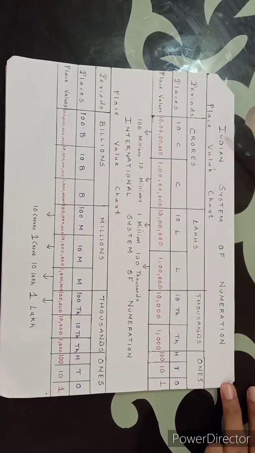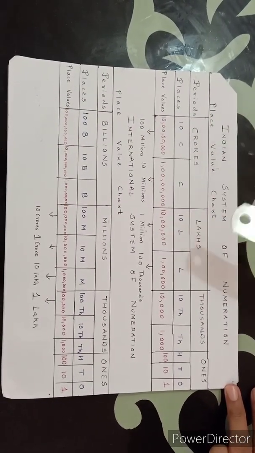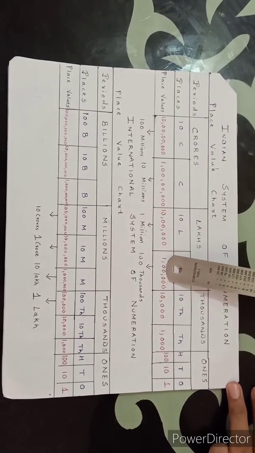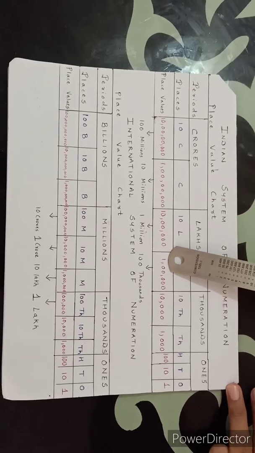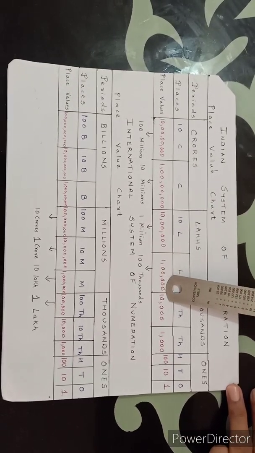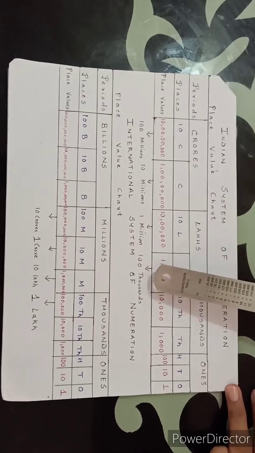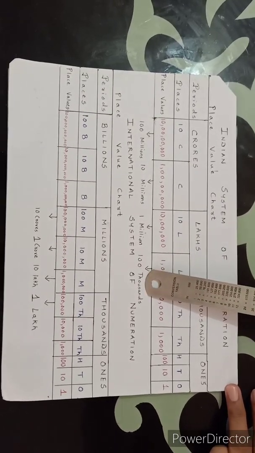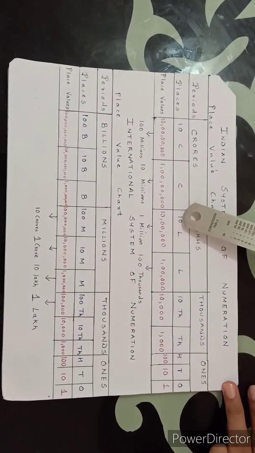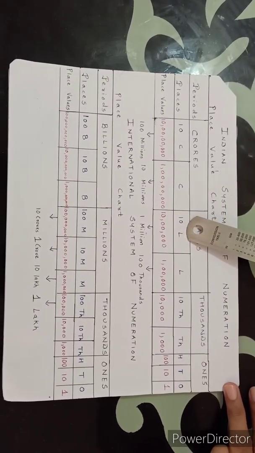Now children, let us see what is the difference between Indian and international system of numeration. So in Indian system of numeration, this 1 lakh, okay, 1 lakh has how many digits? 6 digits. Now 1 followed by 5 zeros. So this 1 lakh is equal to 100,000 in international system of numeration. Now see here, 10 lakhs. 10 lakhs has how many digits?